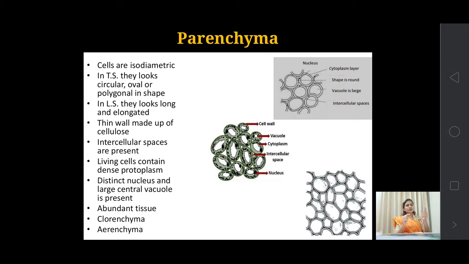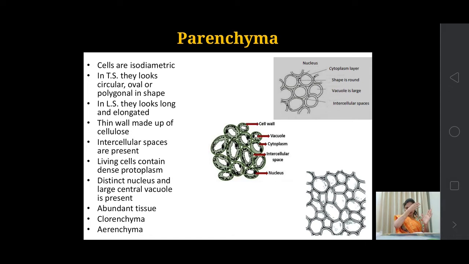That gap or space is known as the intercellular space. It is the characteristic feature of parenchymatous tissue: thin walls and intercellular spaces. They are located in various parts of the plant body.